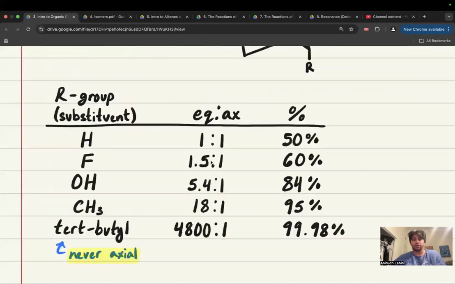For example, oxygen or OH versus CH3, if I have five OHs, that'll be placed equatorial or axial, sorry. If I place the CH3 equatorial, then I won't do this, right? Because 5 times 5.4 is a higher number than 18, right? But for tert-butyl, you'd need to have, for OH, like, I don't know, 9,600 of the OHs, which is just, it's not going to happen, right?